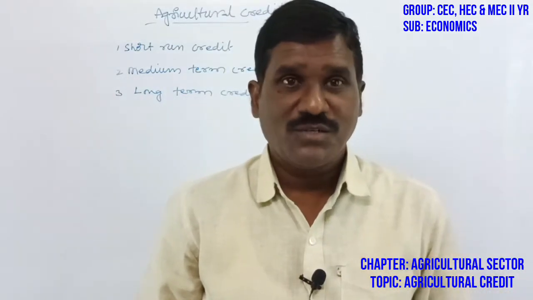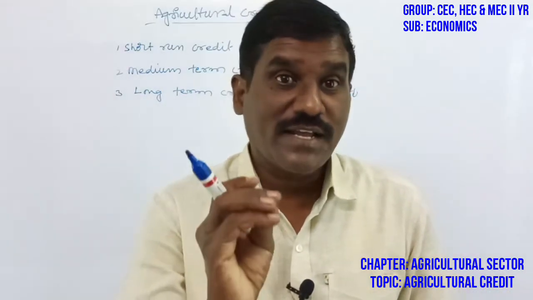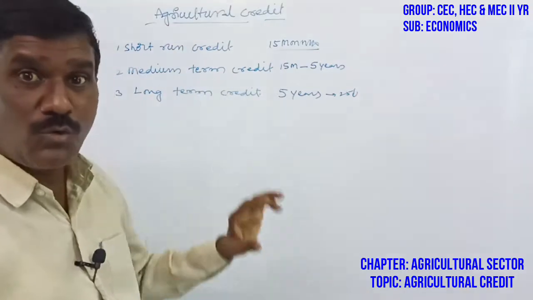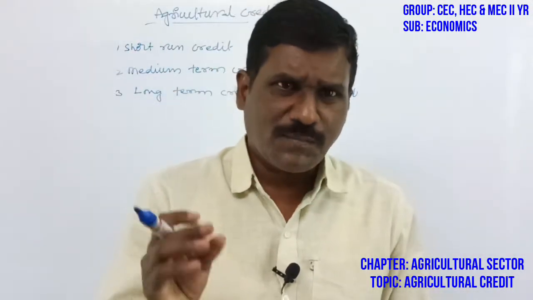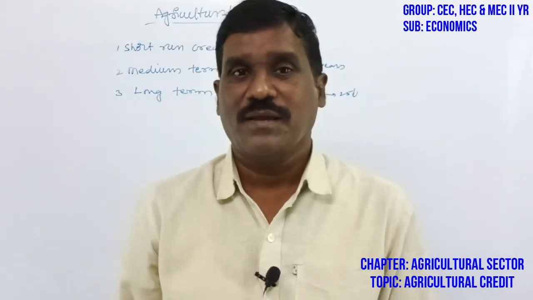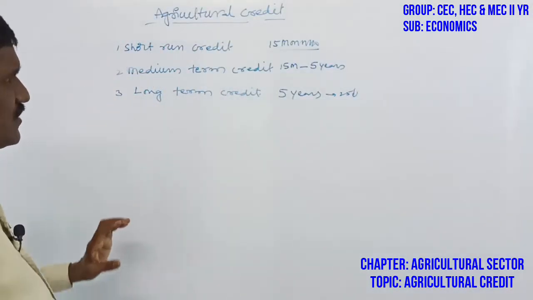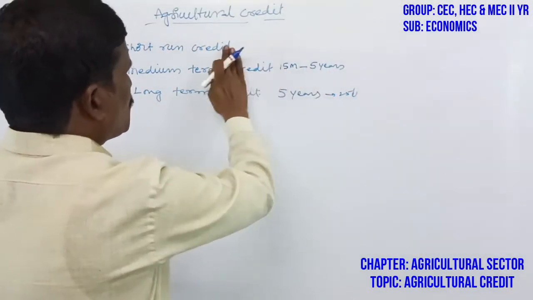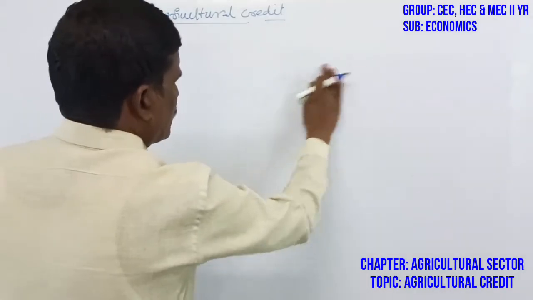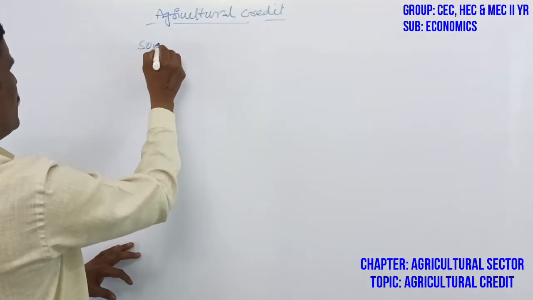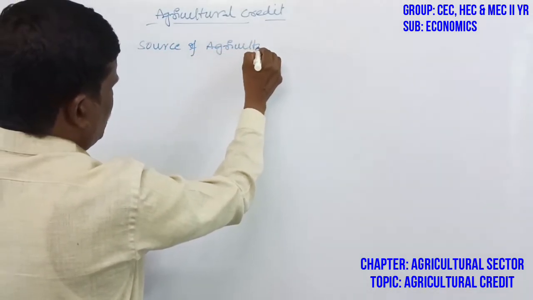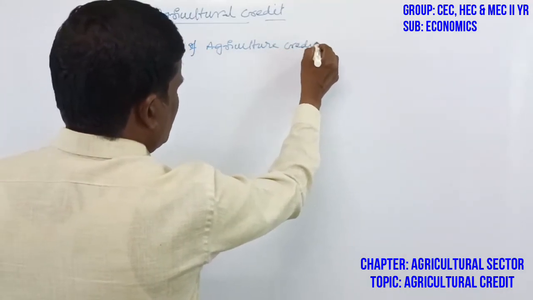The three types of loans are needed by the agriculture sector, but who is supposed to give the agricultural loan or credit to agricultural farmers? These are the terms of agricultural credit. Now go to the sources of agricultural credit. Simple, try to understand. Source of agricultural credit.